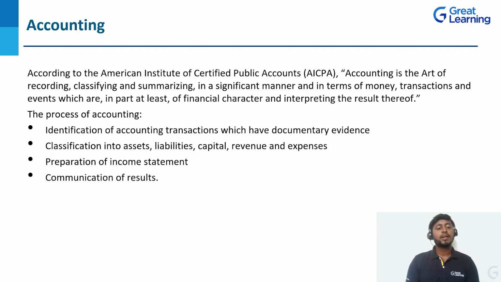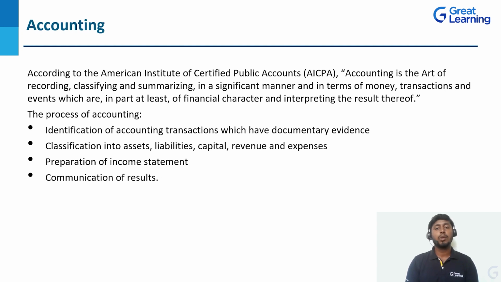Second step, classification into assets, liabilities, capital, revenue, and expenses. That is classifying. Once we record the transaction, we need to classify which category of items it belongs to: whether it comes under assets, or liability, or revenue, or expenses, or capital. In this way, we classify all the transactions. Next, preparation of the income statement.